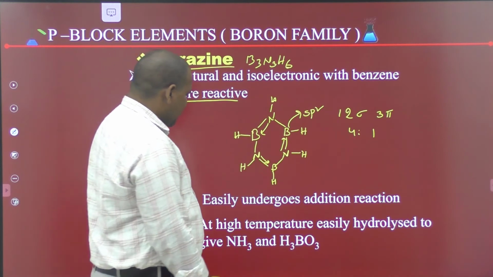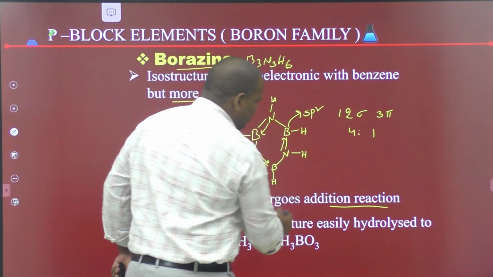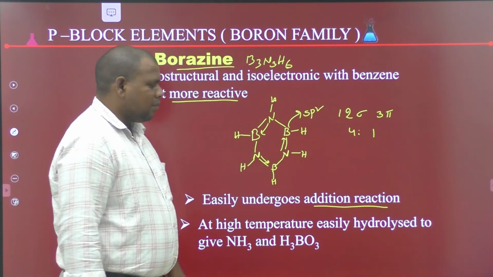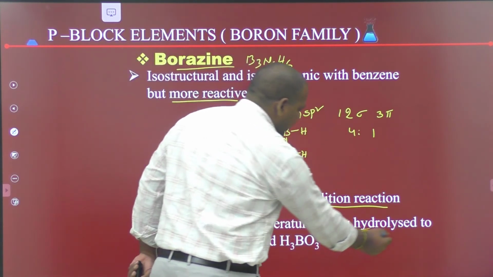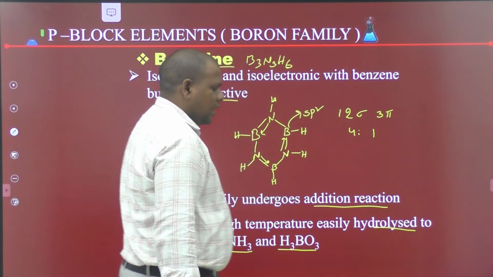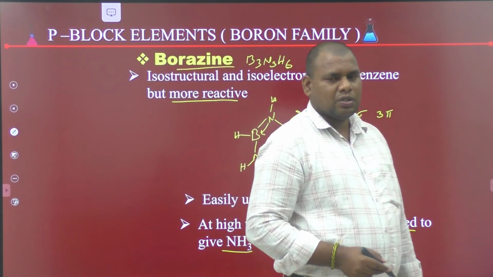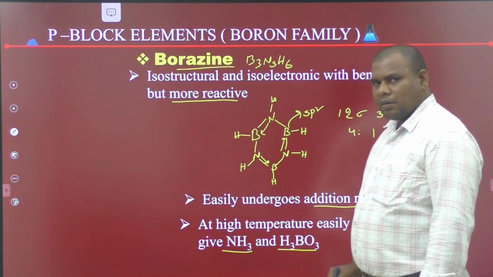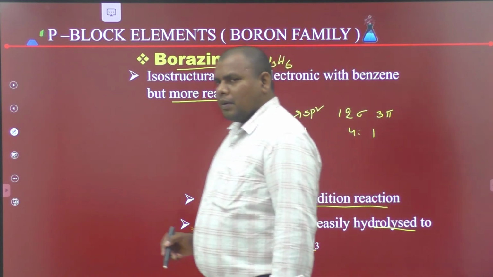Borazine easily undergoes addition reactions. At high temperature, borazine undergoes hydrolysis to give ammonia and boric acid.